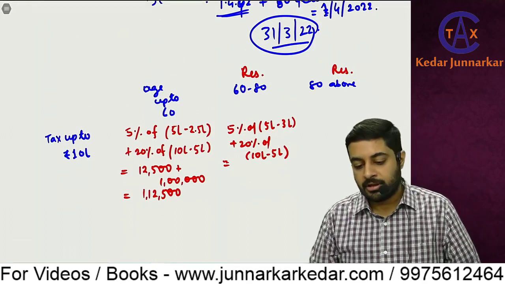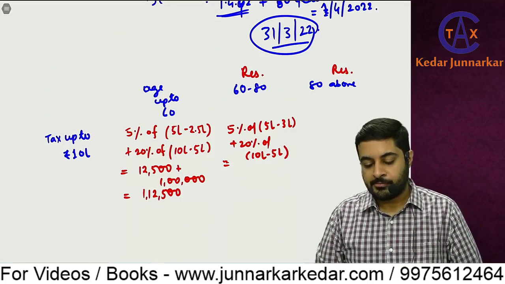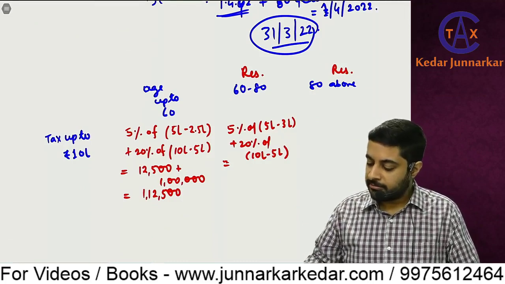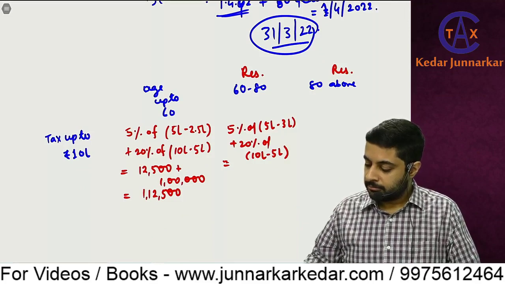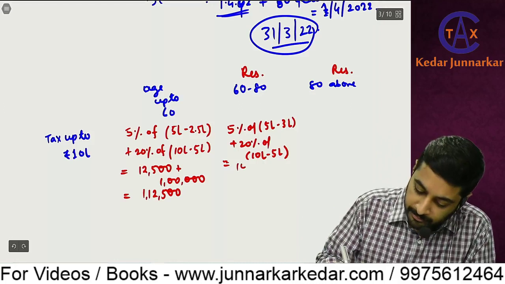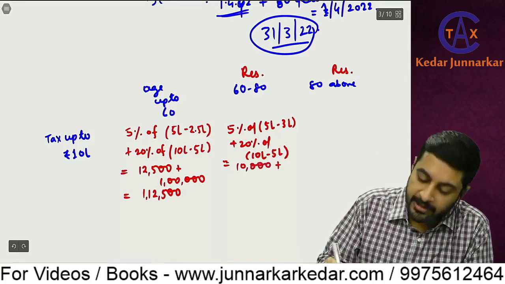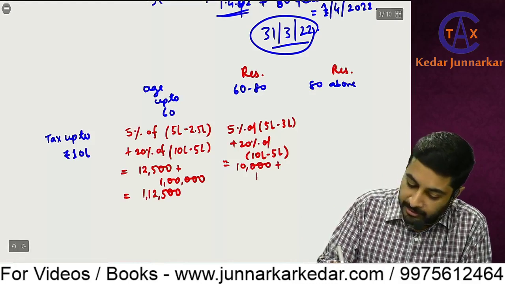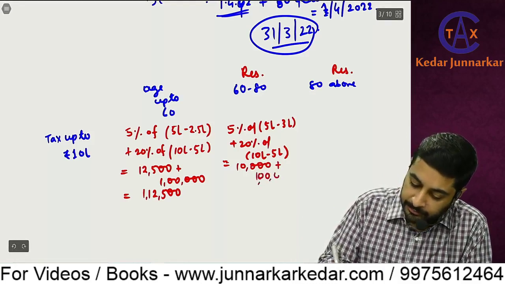So calculate, keep your calculator with you. So 2 lakhs into 5% is 10,000, and 20% of 10 lakhs minus 5 lakhs is 1 lakh.